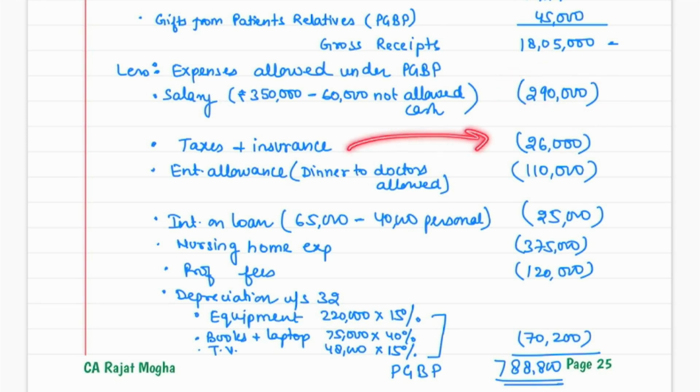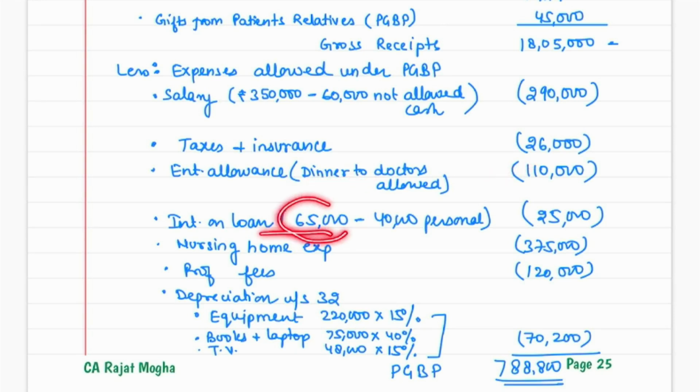Taxes and insurance, no problem, you can subtract. Entertainment allowance, staff welfare allowance, business promotion allowance, advertisement allowance, these are all allowed and treated as your PGBP expense. Even if there is an expense related to dinner for certain doctors in a five-star hotel, that is perfectly fine, as business or profession promotion expenses, right? So these are allowed as per PGBP.